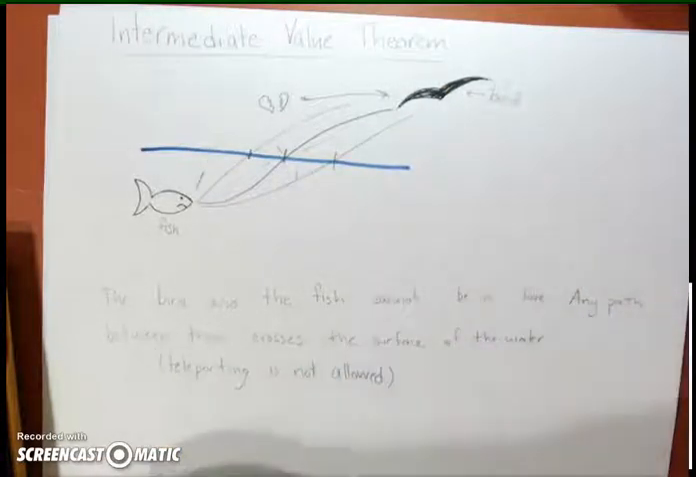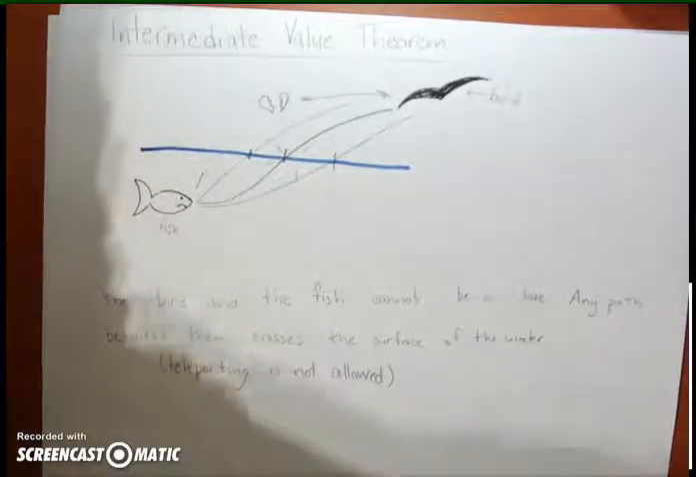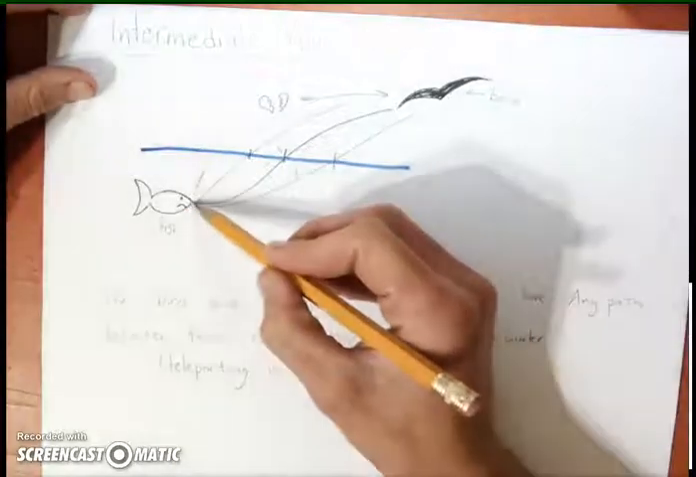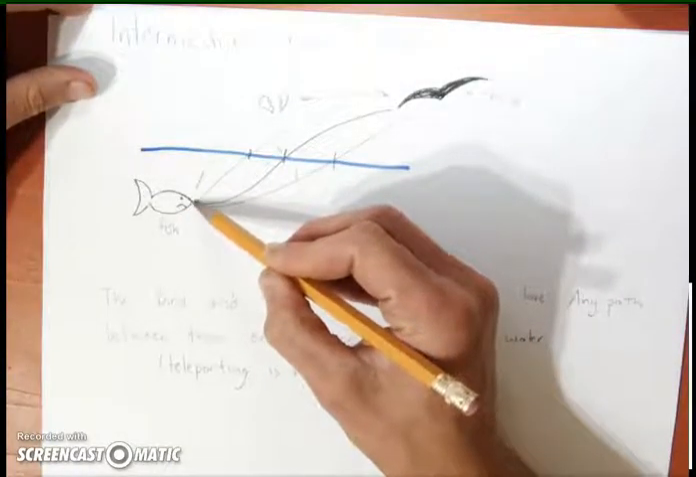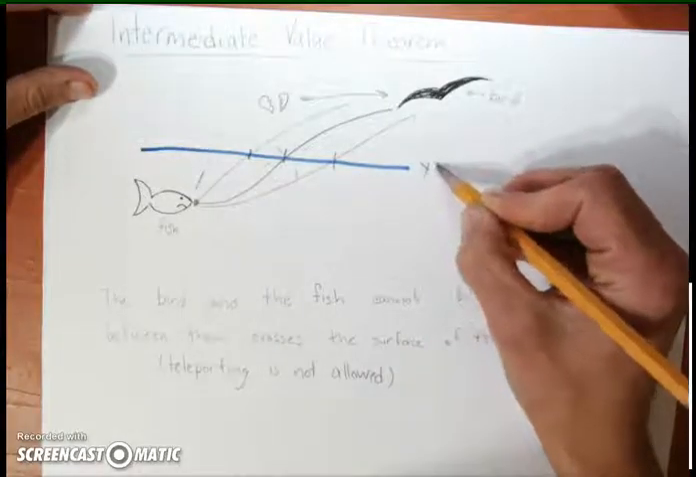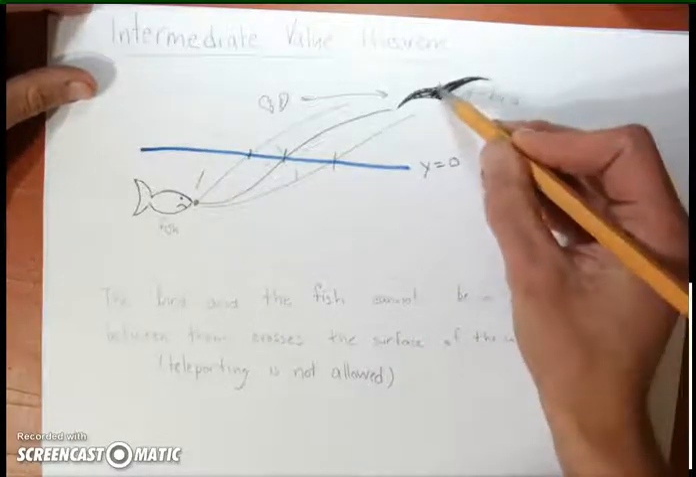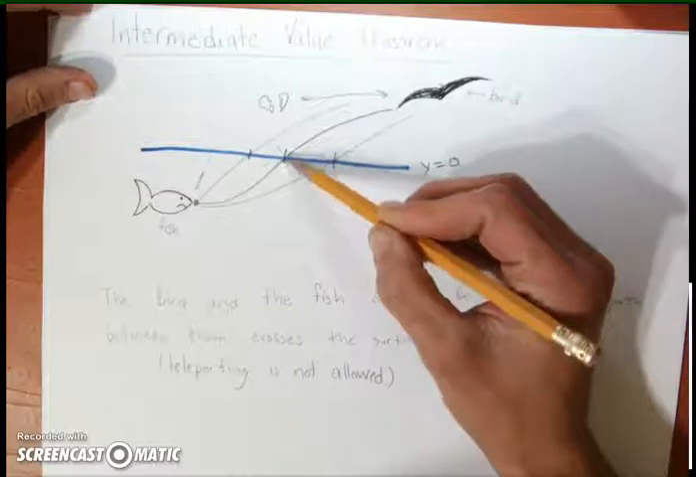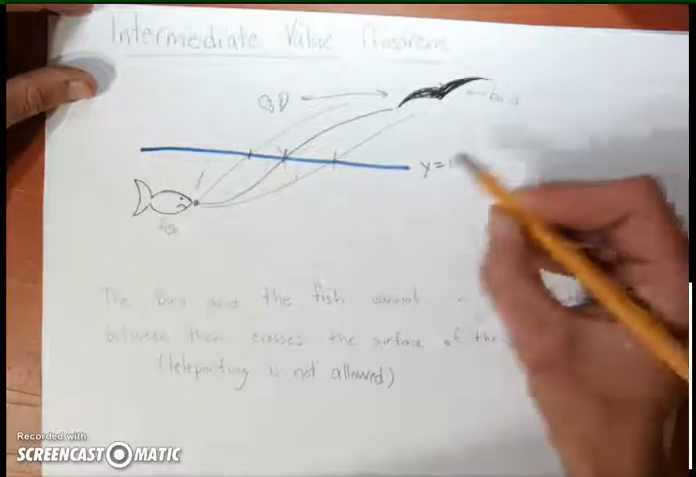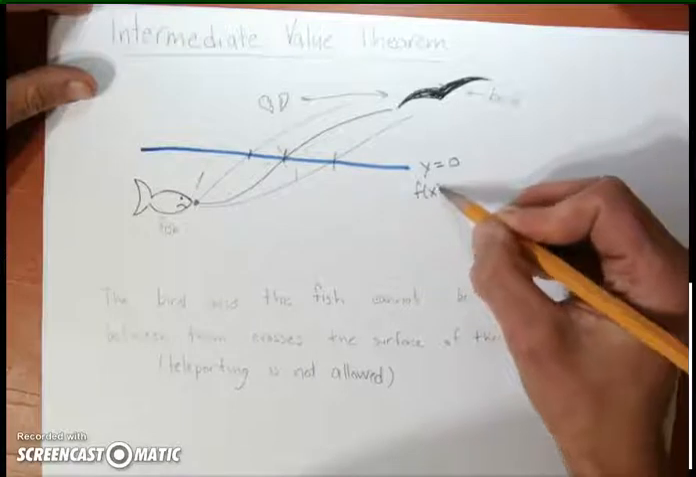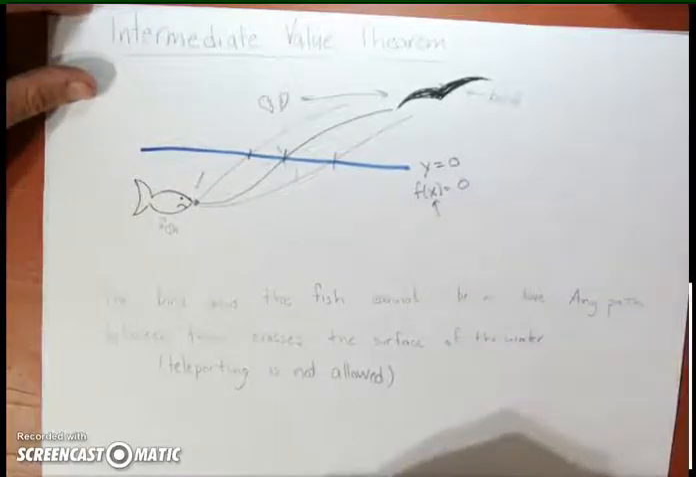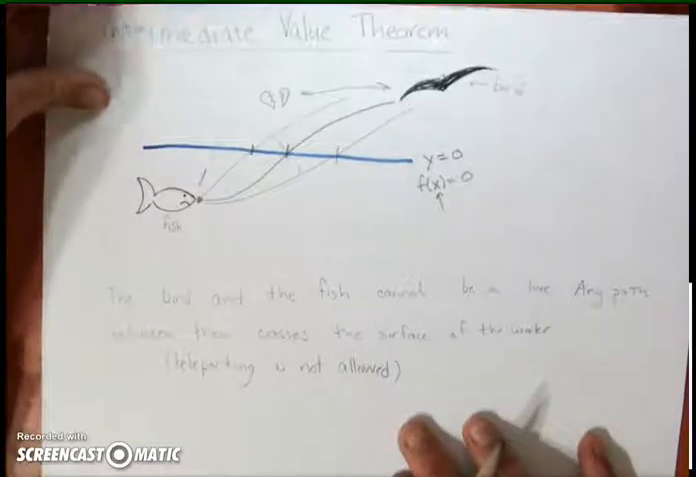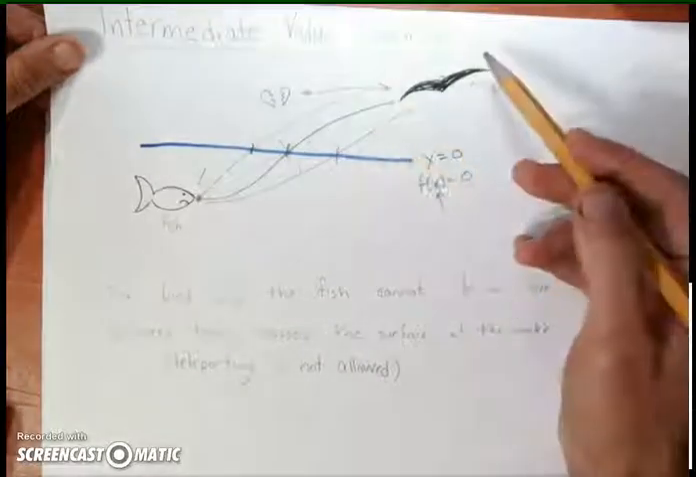There's actually a mathematical concept behind this. It's called the intermediate value theorem. And the idea is that if you have a point on a graph which is below y equals 0, and a point on a graph which is above y equals 0, then if you have a continuous path between them, you have to cross y equals 0, which means that the function f of x equals 0 for some value of x, because y is representing f of x, right? So the fish and the bird can never be in love because any path between them crosses the surface.